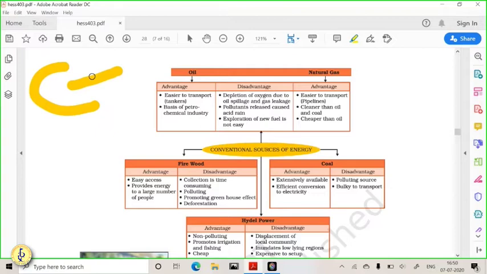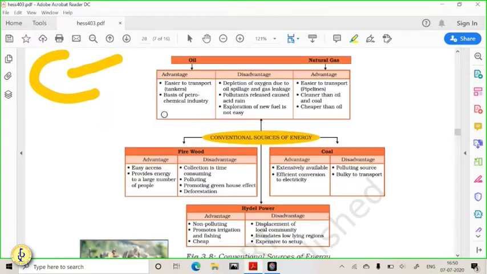Okay. Another is oil and natural gas. Oil and natural gas are also very good minerals compared to coal. Specifically, oil has a greater calorific value than coal. The transportation of oil is very easy. You can transport it through tubes, you can transport it through pipes, you can store it in tanks, and its calorific value is very high, and there are multiple products which we can take from the oil. But from coal, we can take only one product, and that is to produce heat. Okay. So advantages of oil, in this diagram, you can see it is easier to transport.